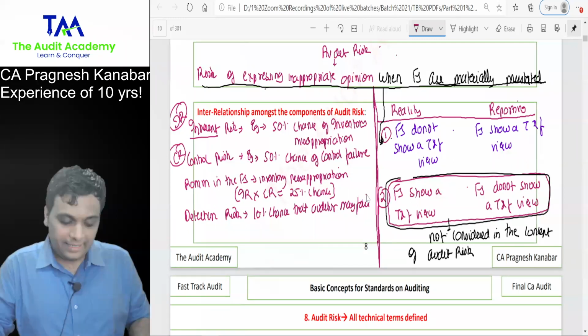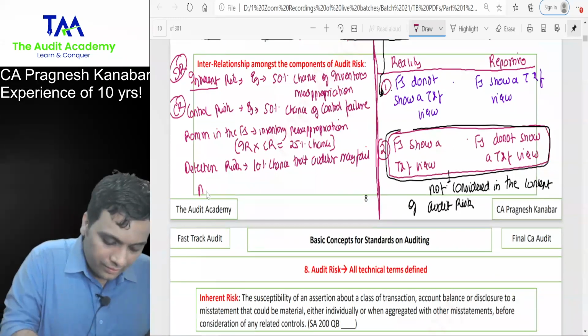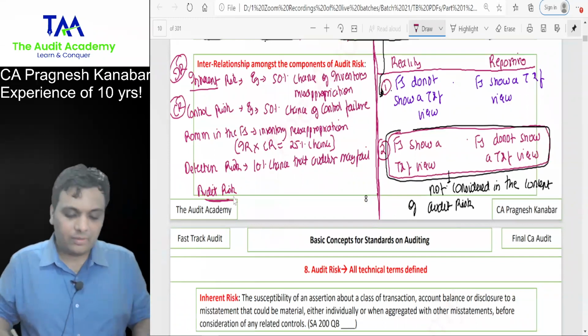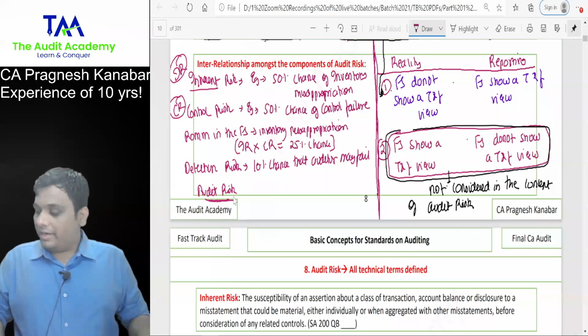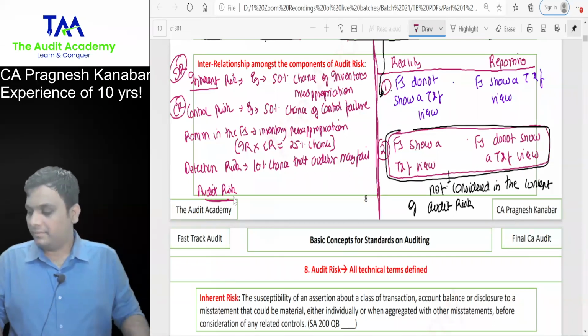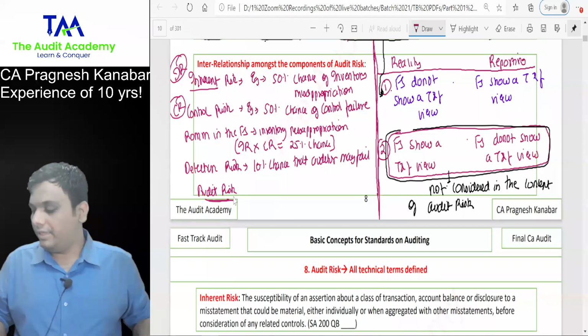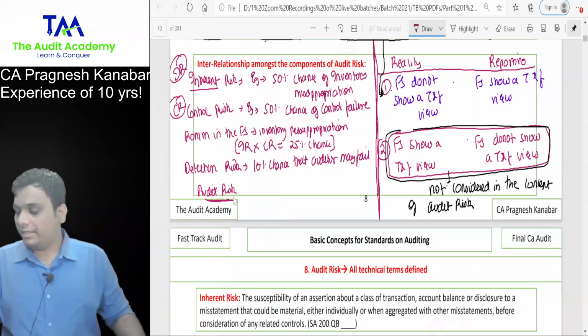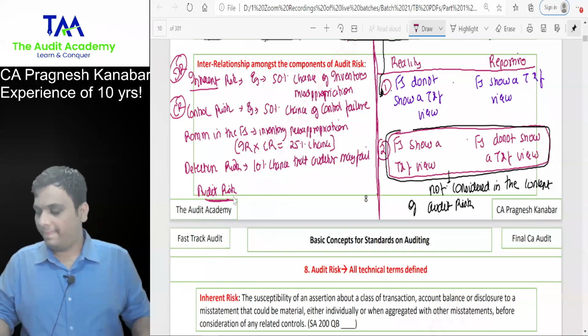Then tell me, what will be the audit risk? Give me the audit risk over here.